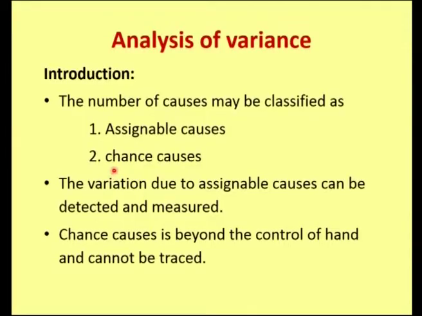In analysis of variance, we test the hypothesis that the samples are drawn from the same population or with the same mean. Basically, analysis of variance is a tool to test the homogeneity of several means, and it is a known fact that in any numerical data the variation is present, and the total variation in the numerical data may be due to a number of causes. So, here we have a classification of causes: assignable causes and chance causes. The variation due to assignable causes can be detected and measured. Chance causes are beyond human control and cannot be traced.